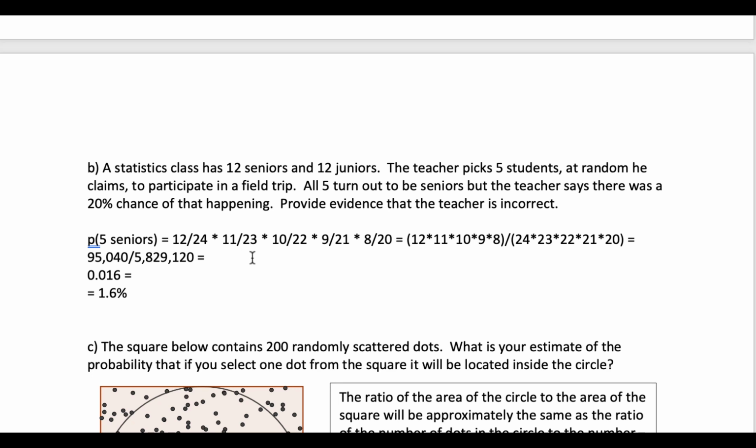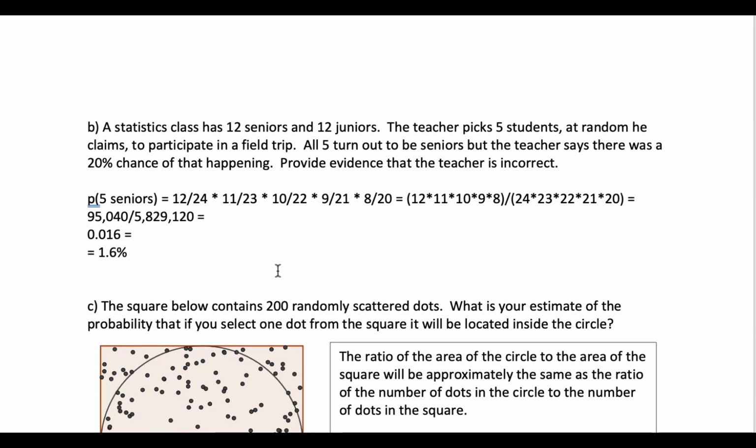So the probability that you would pick 5 seniors without replacement would be 12 over 24 times 11 over 23 times 10 over 22 times 9 over 21 times 8 over 20. When we work all that out, what you end up with is 0.016, 95,040 over 5,829,120, or about 1.6%. So the teacher is certainly not correct about that, and something is fishy.